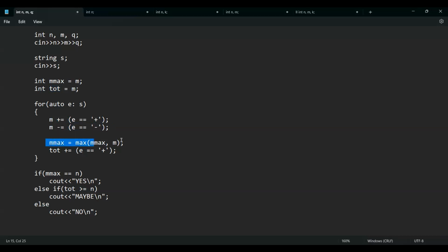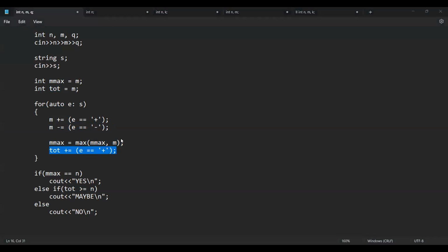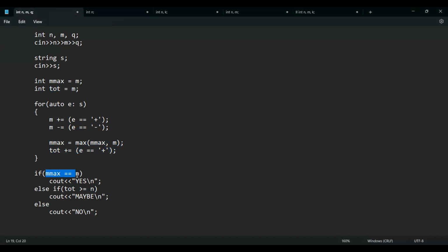Finally, I'm updating my max value, and also my total value. Total increases by one if I get a plus. After this, if max is equal to n, that means at an instant all the n subscribers were online, so I'll output yes. If the total value is more than or equal to n, I'll output maybe. Otherwise, I'll output no. I hope this is clear.